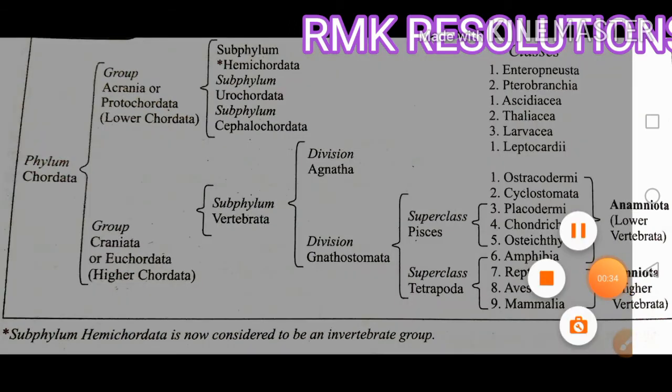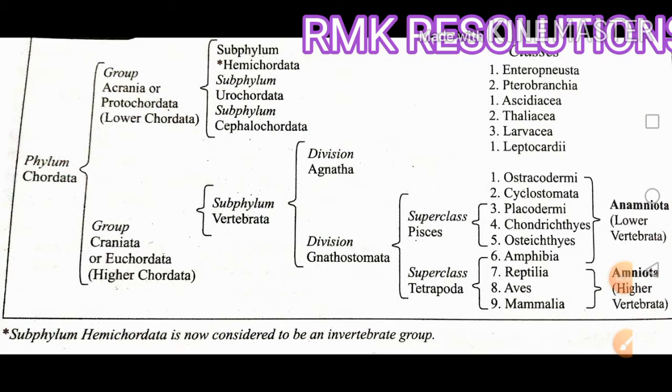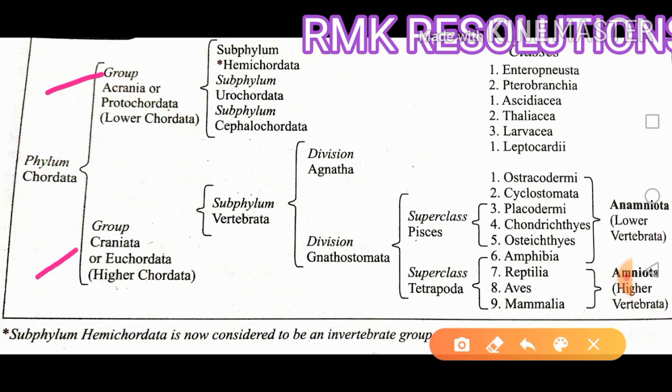So we have seen the phylum Chordata. It is divided into two groups, Craniata and Acraniata, and Acraniata again has the subphyla Hemichordata, Euchordata and Cephalochordata.